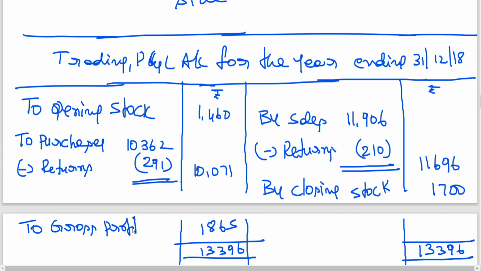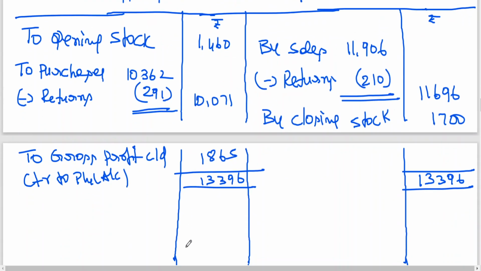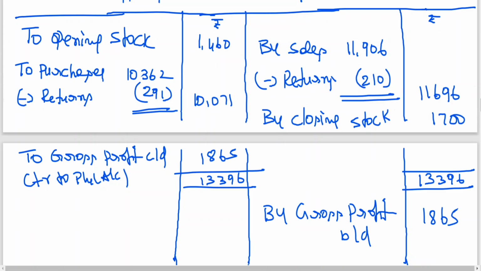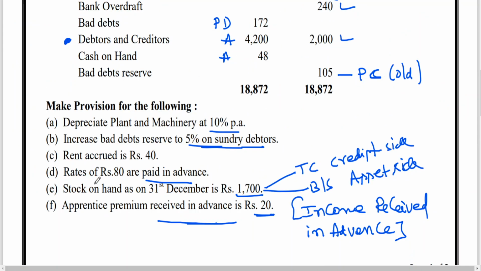This is gross profit carried down, transferred to P&L account. Clear to all of you? Then by gross profit brought down 1,865. Then look at the expenses part.